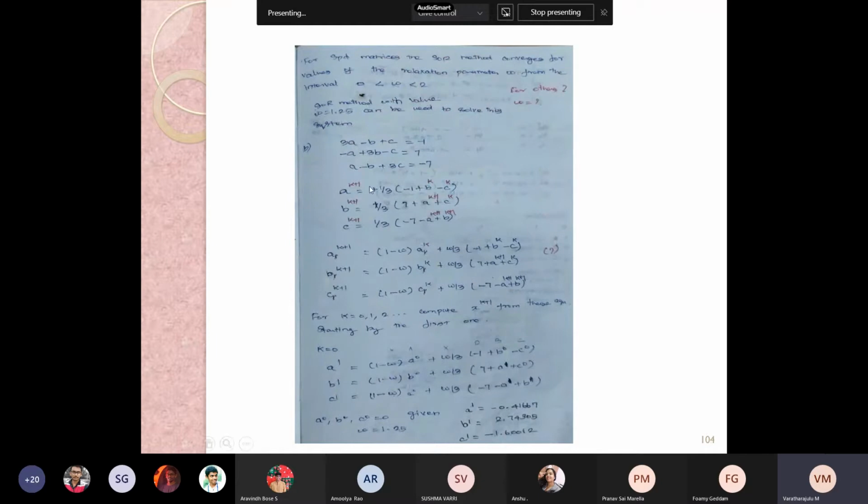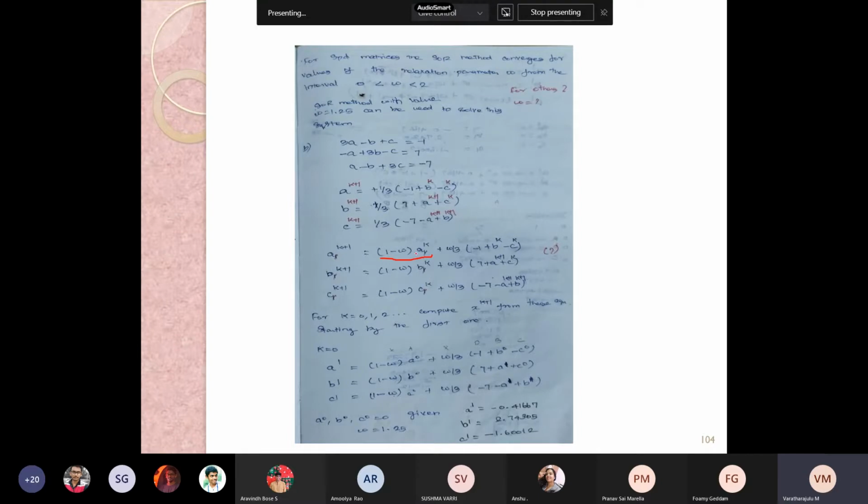So we need to include omega here, and a term is also included, that is 1 minus omega into a. Here a is the unknown, and we are going to initialize the iteration with 0.